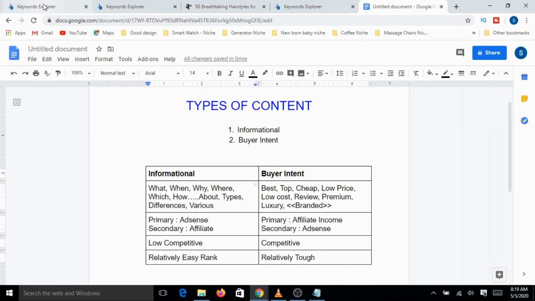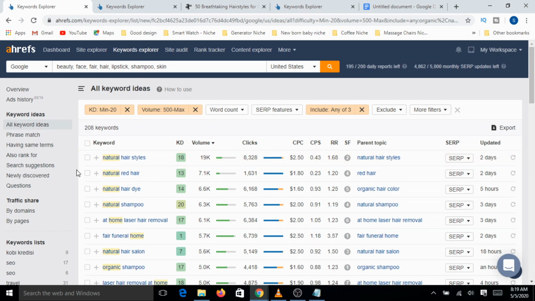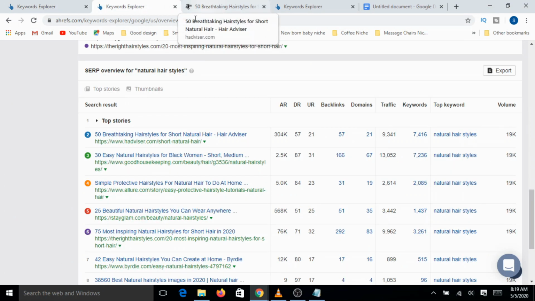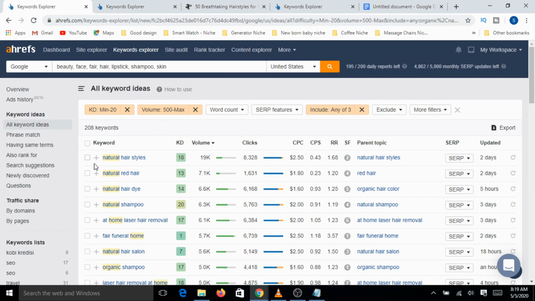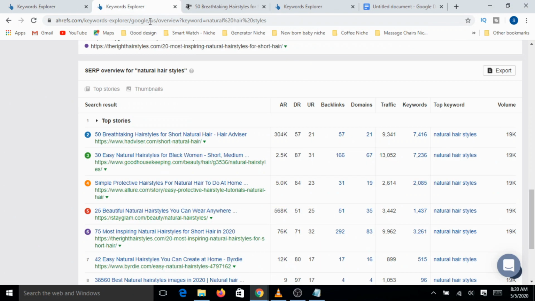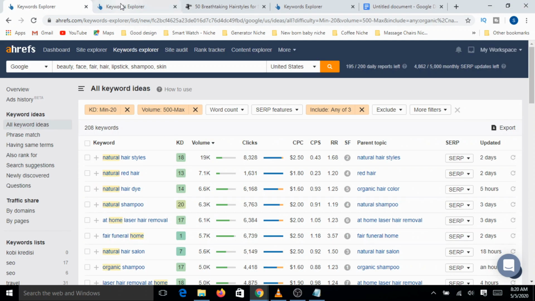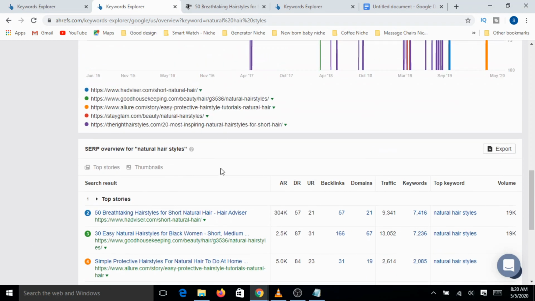So basically they are talking about typical natural hairstyles. You might be surprised that they also used words like breathtaking and 30 easy. These are the associated terms that you can use. This is the classic example of informational content. What they are trying to do is provide information to people who are looking for various hairstyles related to short natural hair. That's what it is.